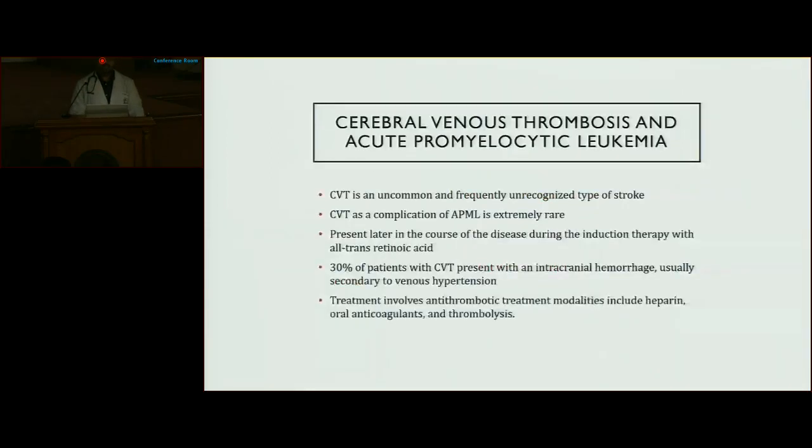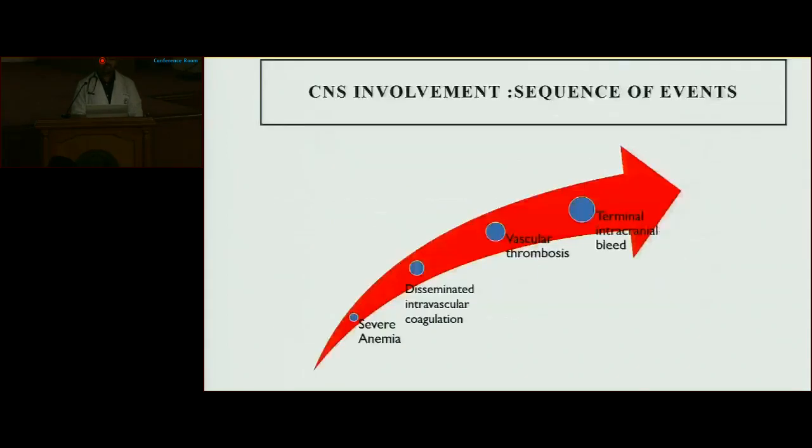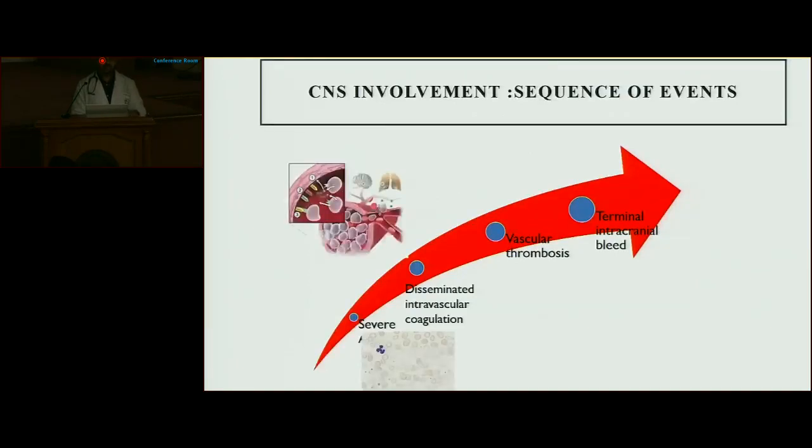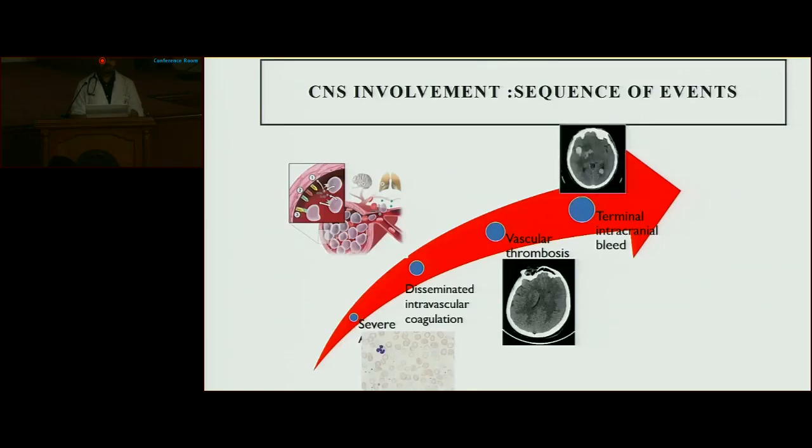In APML, due to DIC, patients are at increased risk of cerebral venous thrombosis. Cerebral venous thrombosis is a rare complication of APML, and it is usually present later in the course of the disease. And 30% of the CVT patients can present with intracerebral hemorrhage, and treatment generally involves heparin, oral anticoagulant, and thrombolysis. CNS involvement, sequelae events, patient had anemia and DIC, which ultimately lead to vascular thrombosis and which can further progress to terminal intracranial bleeds.